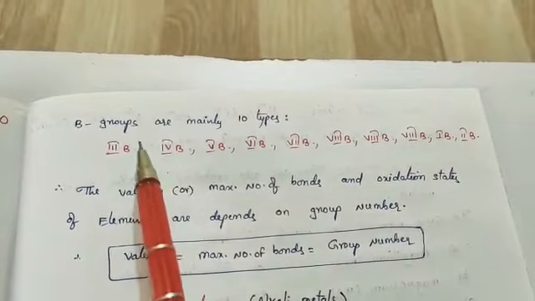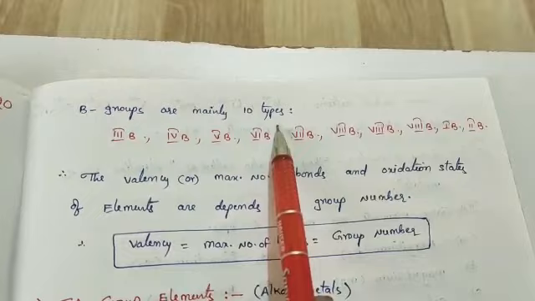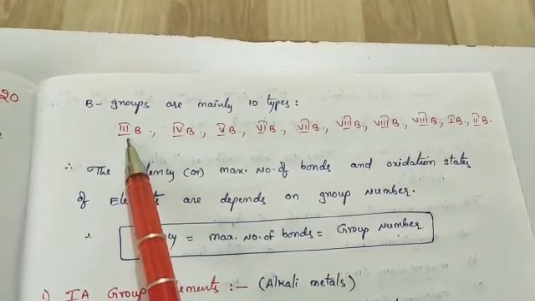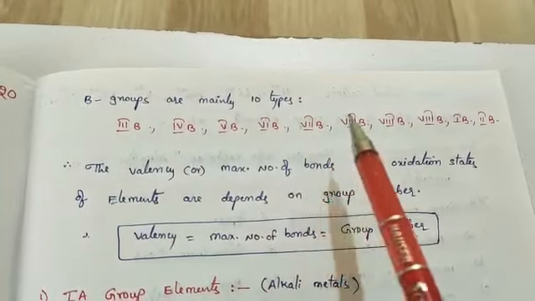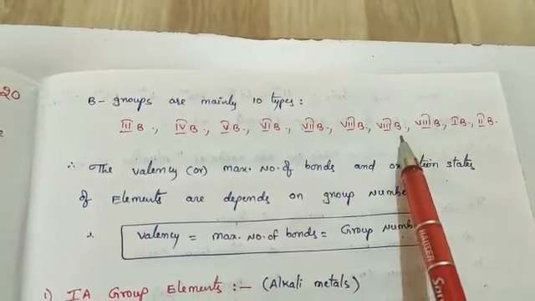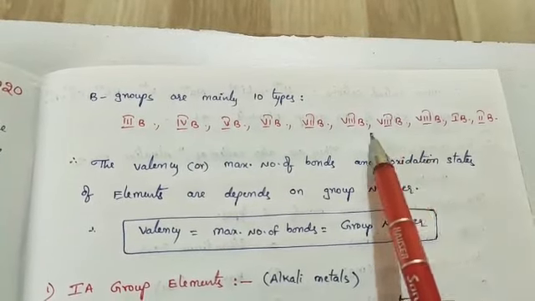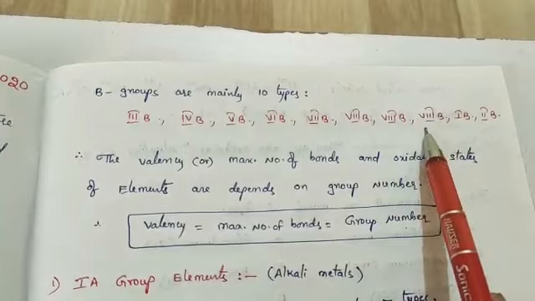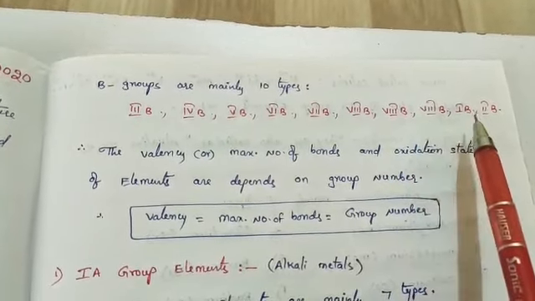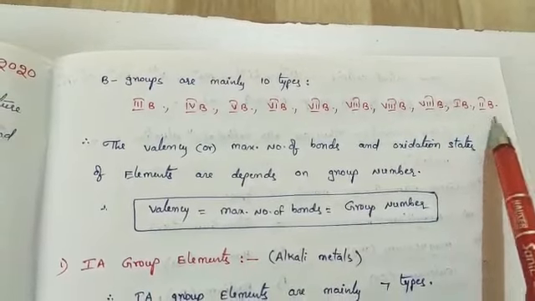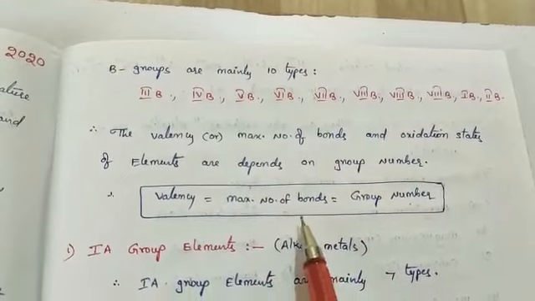Similarly, the B group elements are mainly 10 types. In Roman numerals we follow 3B, 4B, 5B, 6B, 7B, 8B, 8B, 8B. Generally the 8B group elements are three in number, since they have almost the same chemical properties, and then 1B and 2B. So these are the 10 types of B group elements in the periodic table.